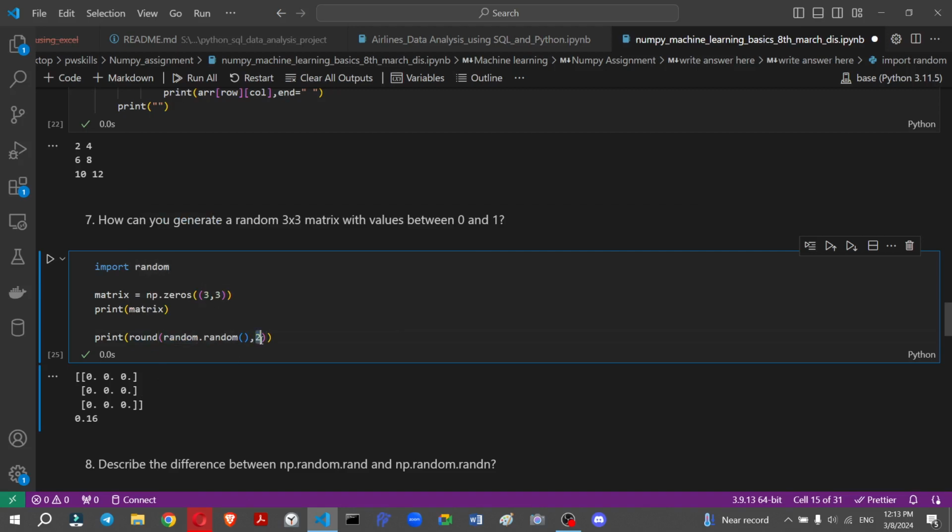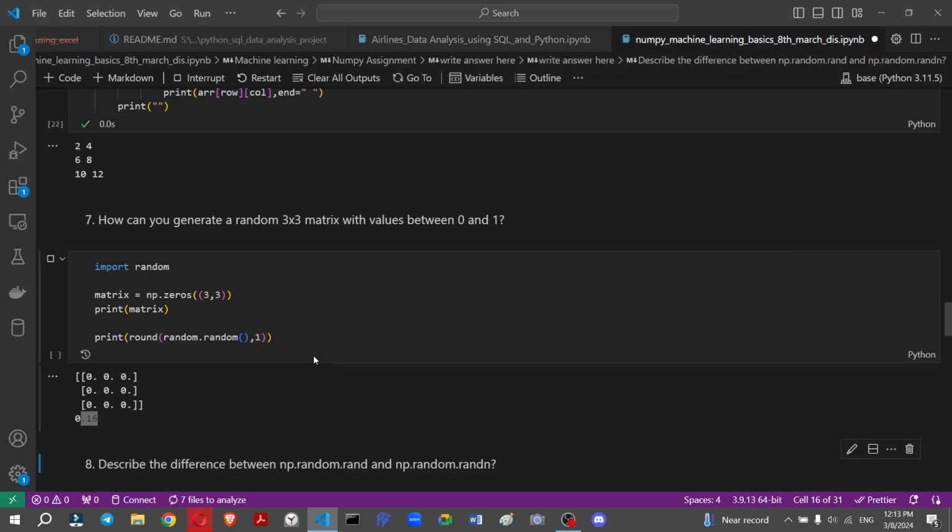And to define how many numbers after the point, we need 2 decimal places. If we choose 1, then the random number after the decimal has only 1 digit. So this is our logic.